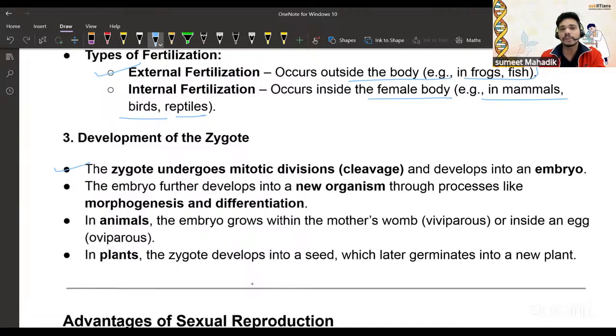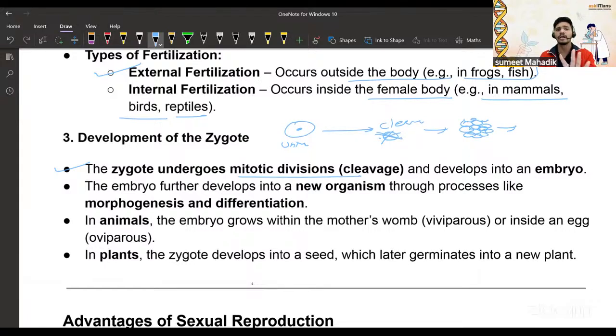The zygote undergoes mitotic division because the zygote is unicellular. It undergoes multiple cleavage. Cleavage means it undergoes multiple divisions and forms a mass of cells, and this mass of cells is responsible for formation of all the organ systems, right? So in the case of humans, babies form from one cell, which undergoes mitotic division, called cleavage, into the embryo. So the zygote is converted into an embryo after the mitotic divisions.